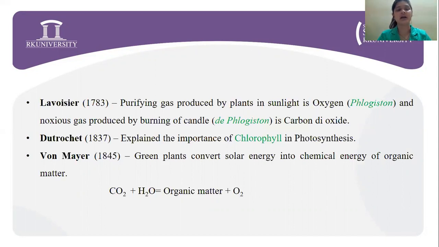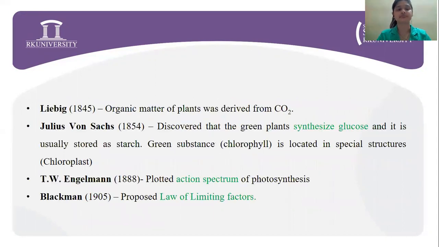Next, in 1845, it was von Mayer who said that green plants trap solar energy and convert it to the chemical energy of organic matter. Next, by Liebig, it was confirmed that the organic matter of plants is derived from carbon dioxide, that is, the fixation of carbon dioxide to carbohydrates. Next, in 1854, it was Julius von Sachs who discovered that green plants synthesize glucose and store this glucose in the form of starch.